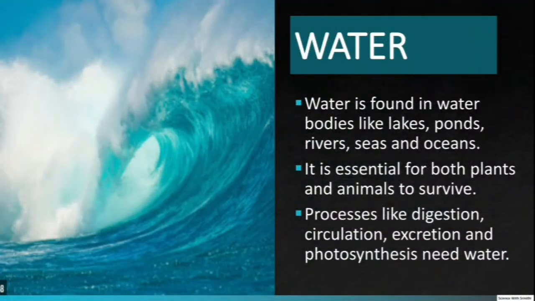Water. Water on earth is found in ponds, lakes, rivers, seas, oceans, and many other water bodies. These water bodies are also home to many aquatic animals and plants. Water is essential for both plants and animals to survive. All metabolic processes like digestion, circulation, and excretion need water as a medium. Plants need water for photosynthesis.